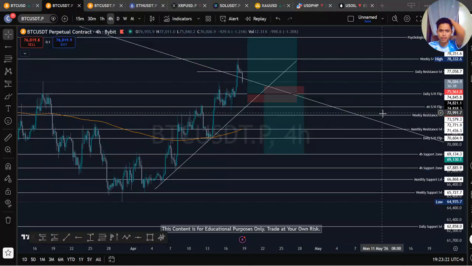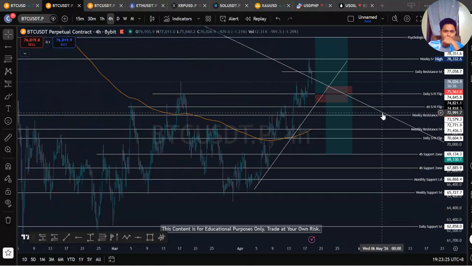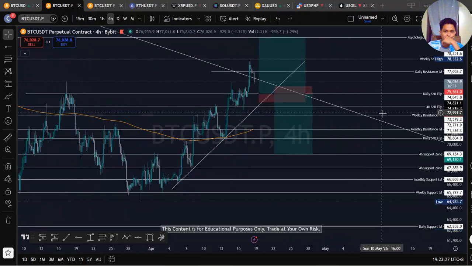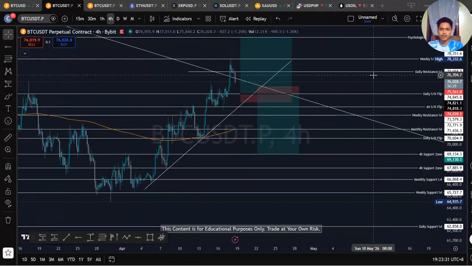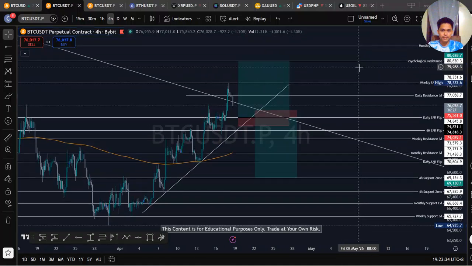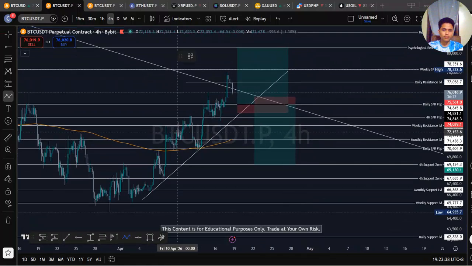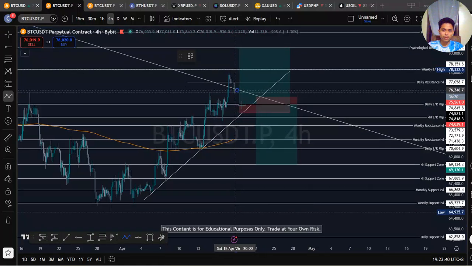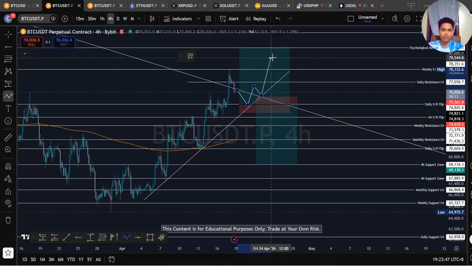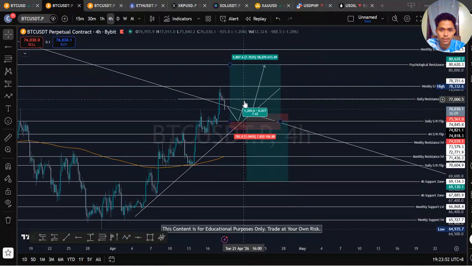So many lines. I don't like this, man. Okay, so my play, to sum up, this is my play. If we go here and we bounce at this level, we are bullish to this psychological resistance. We are bullish. We go back up here.